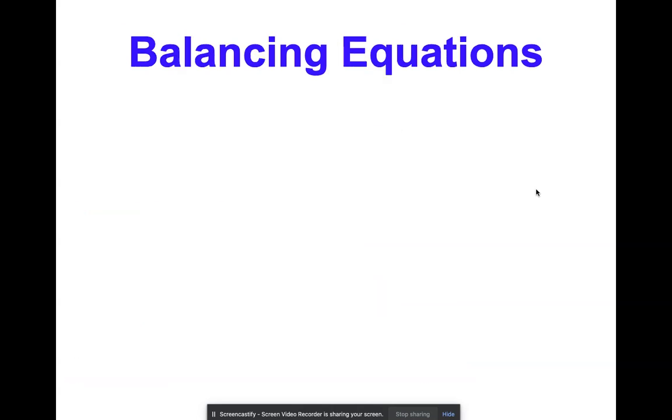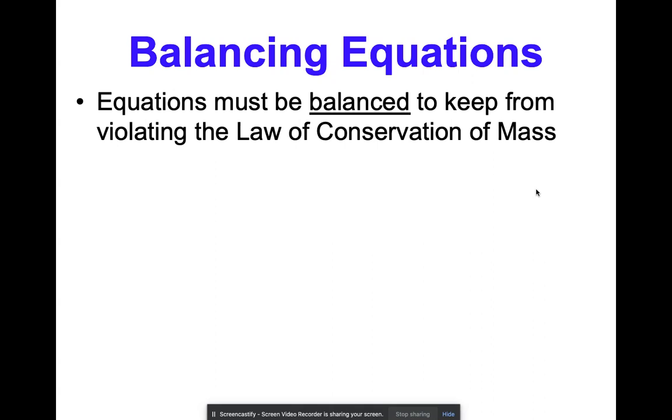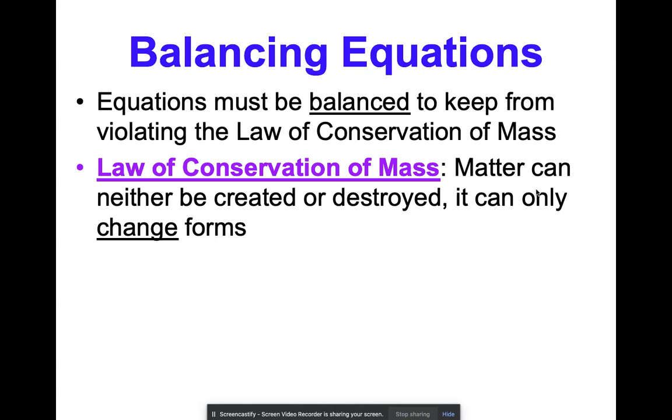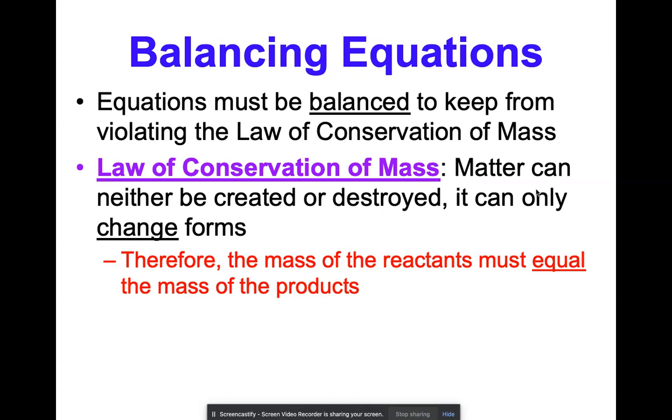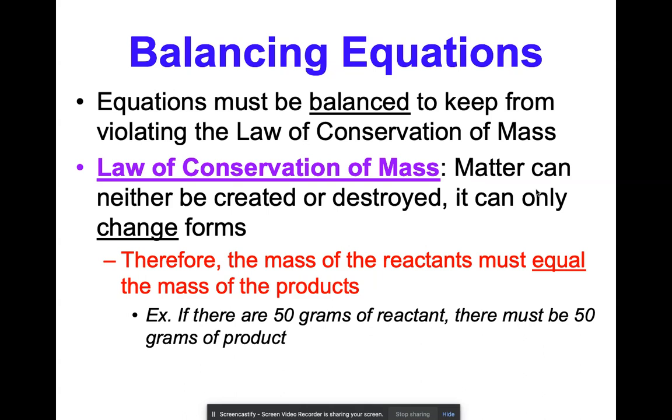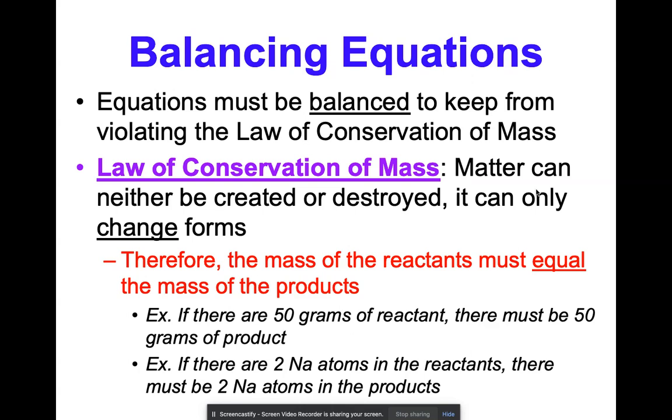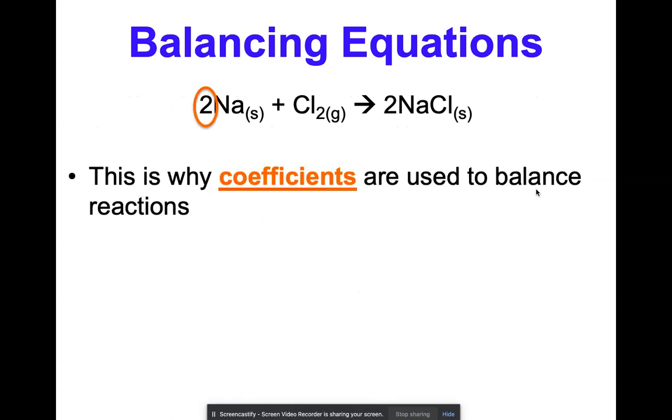So let's go ahead and go into balancing equations. Equations must be balanced to keep from violating the law of conservation of mass. As a reminder, the law of conservation of mass states that matter can neither be created nor destroyed. It can only change forms. Therefore, the mass of the reactants must equal the mass of the products. So if there are 50 grams of a reactant, there must be 50 grams of a product. If there are two sodium atoms in the reactants, there must be two sodium atoms in the products. Hopefully you get my gist of what I'm talking about. So let's go ahead and actually jump into balancing equations.